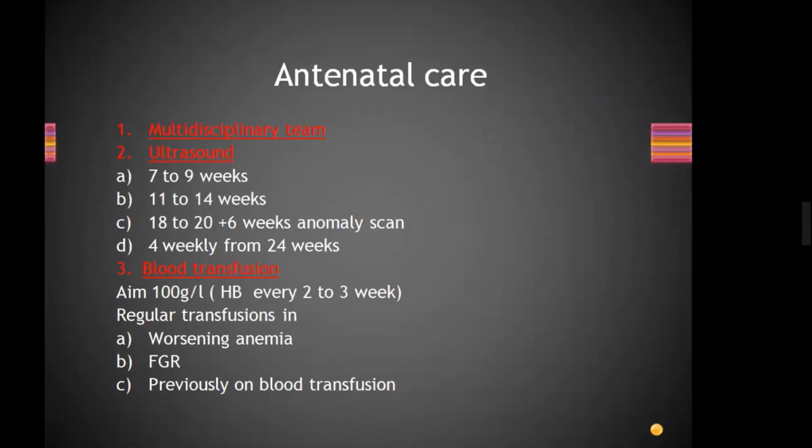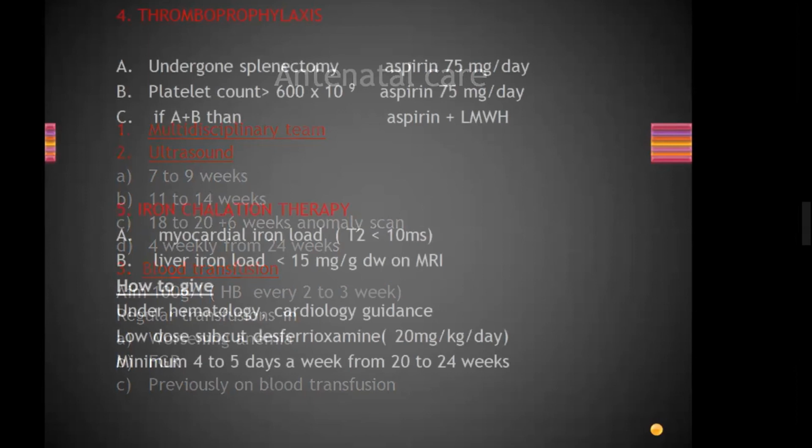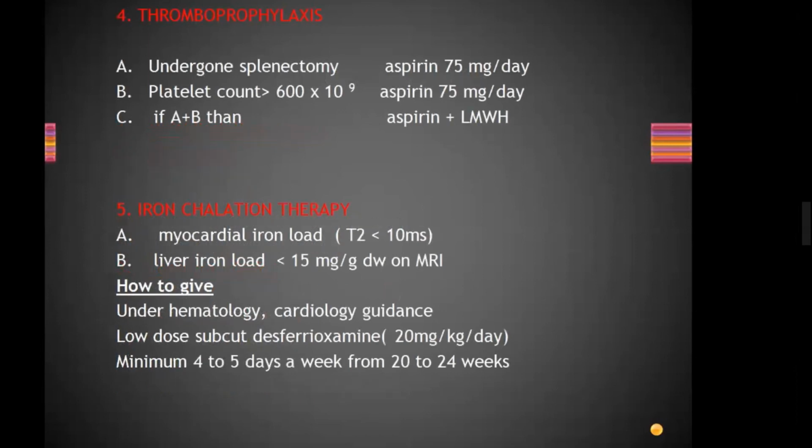And what are the indications for regular transfusion? Worsening anemia, fetal growth restriction, previously on blood transfusion. Like in thalassemia major, if the patient is previously on blood transfusion, you have to give. The other two are worsening of anemia and FGR. Okay, remember it, worsening of anemia and FGR.